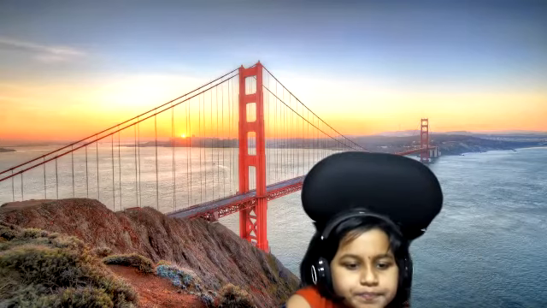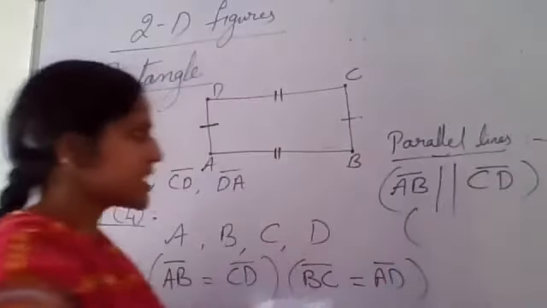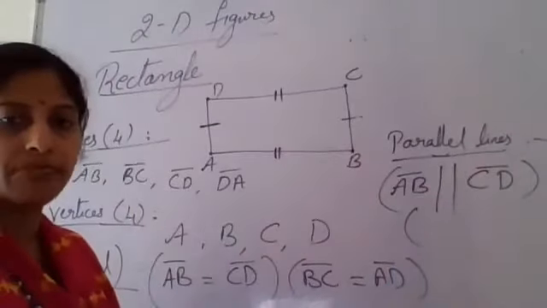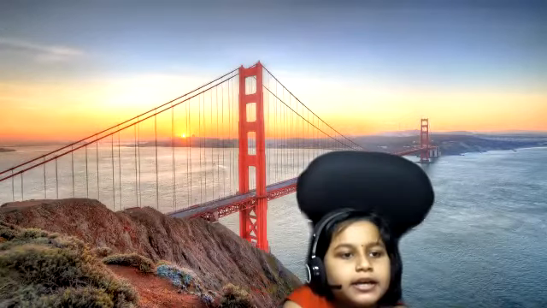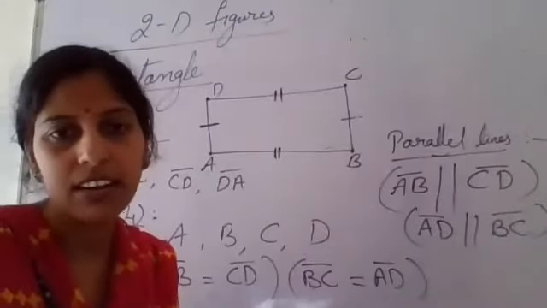This is one pair of parallel lines. Say me what is the next pair of parallel lines? BC and AD. Okay, did you all understand?